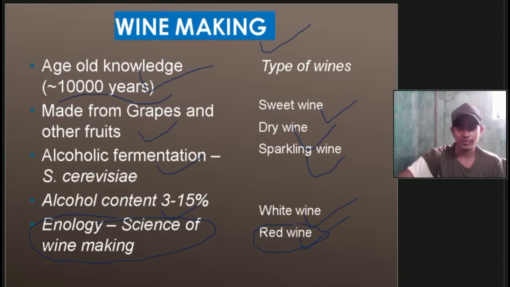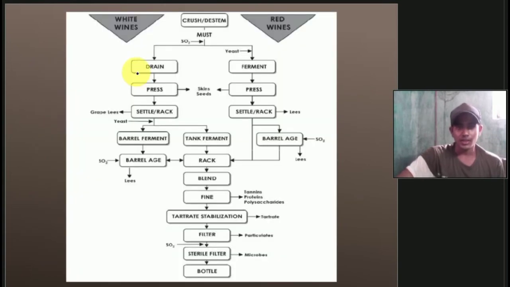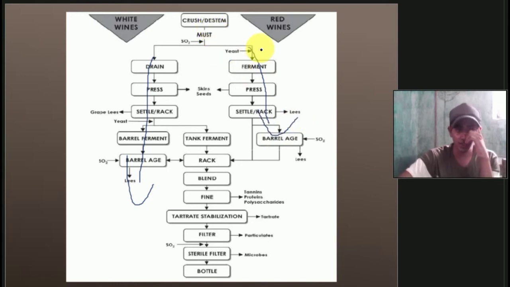Then this is the process of making wine. By this process we can obtain white wines. By this process we can obtain red wines. So first we crush and destem the products. Then we add sulfur dioxide. Then drain, press, settle, rack, barrel ferment, tank ferment.